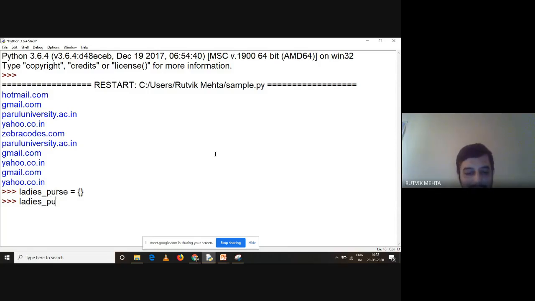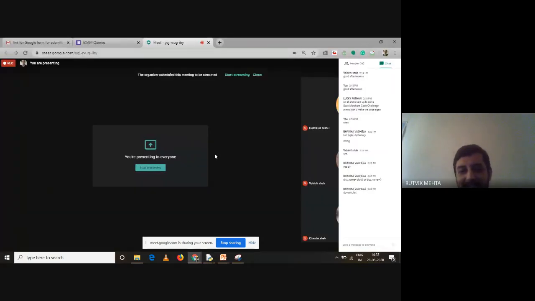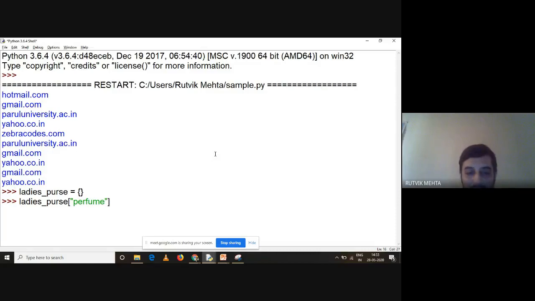Anyone, please. Let us say you have perfume, right? Isn't it? Any answer? Okay, no answer. Fine. So let us say you have perfume and you have two bottles of perfume. So you can create a key like this. Perfume will be a new key in the ladies purse dictionary with the value 2. Great. It is created. We can print ladies purse. Right? And once we press enter, it says that there is a key called perfume and the value of that key is 2.